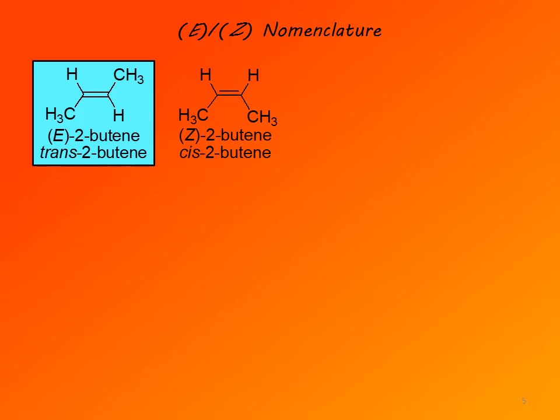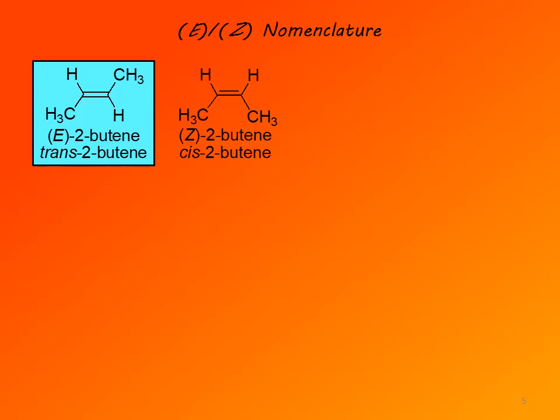If substituents of higher priority are on opposite sides of the double bond, then such an isomer is designated as E, from German entgegen, or opposite. If they are on the same side of the double bond, then the isomer is designated as Z, from German zusammen, or together.